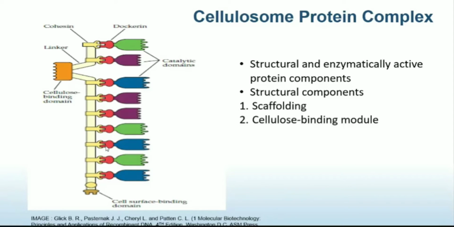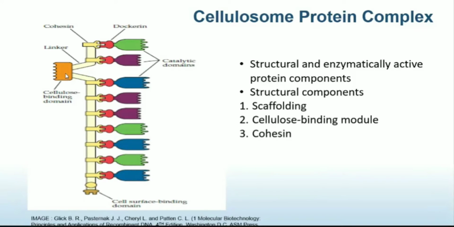So the second component is the cellulose binding domain. As you can see, this orange color is the cellulose binding protein or cellulose binding domain. This is the actual site which will attach to the substrate, that is cellulose.